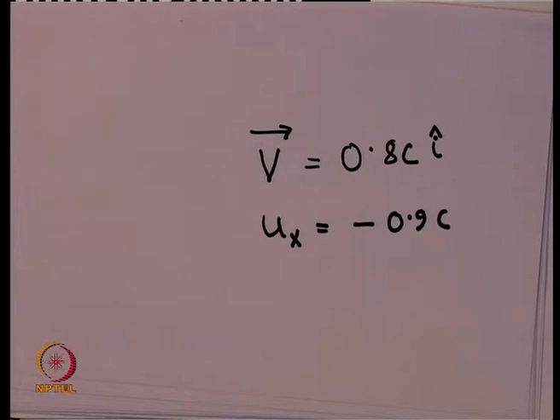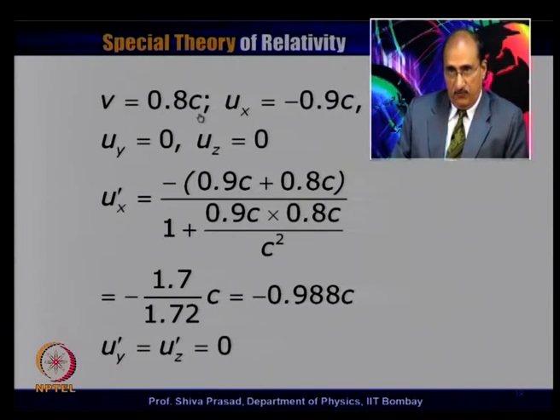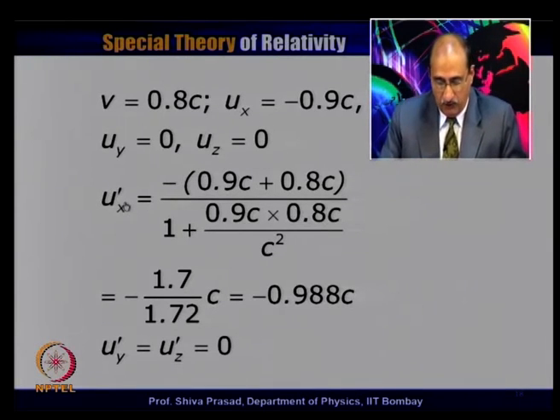So, the first equation on the top, this particular transparency shows very clearly V is equal to 0.8 c as we have written here, u x is equal to minus 0.9 c, that is what we had written earlier, u y is equal to 0, u z is equal to 0, because there is no velocity component in the y or z direction; the particle is assumed to be moving only in the x direction. We apply the formula of velocity transformation.